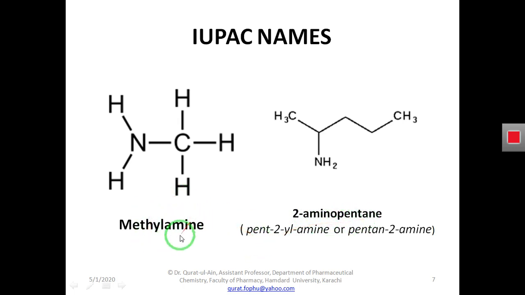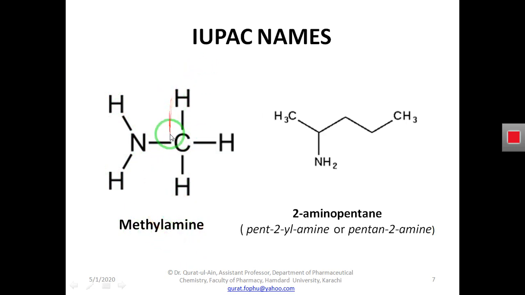So when we write the name of this functional group in the suffix, how will it become? It will become methylamine, because first we write the name of the remaining compound, and then at the end we add the name of the functional group as suffix.